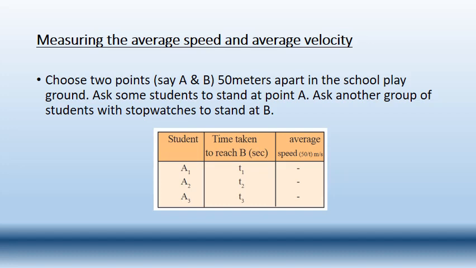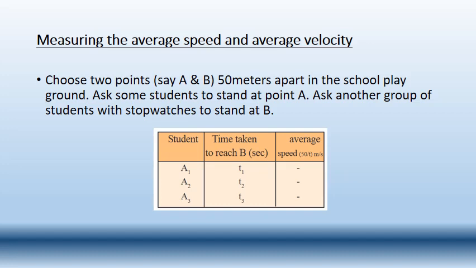Then they will start running from point A to point B. What will happen there? Each and every student is traveling in a particular direction. In the previous example, when we were measuring the average speed, no student was traveling in a definite path. They were traveling in the path they liked. And here each and every student is traveling in one particular path, in one particular direction.